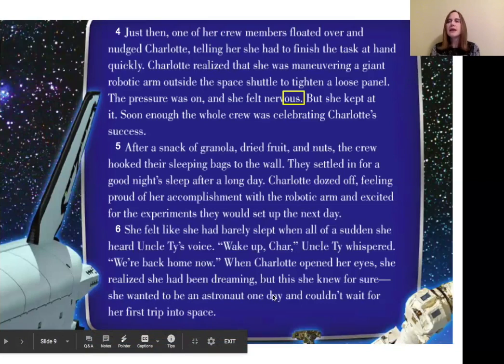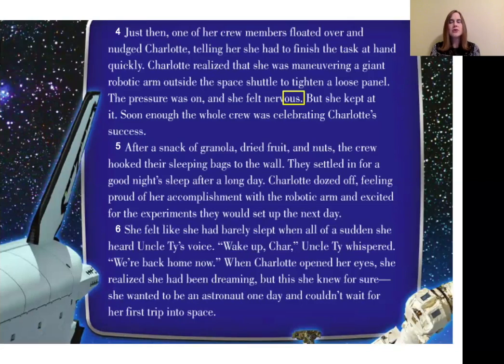Remember at the beginning of this text, her parents or her family thought that she should be an astronaut, but she wasn't quite sure? Well, now she's made the decision that she wants to be an astronaut when she grows up. This goes very closely with our learning target and with our quick write that we're going to work on in just a minute. So when we get to answering that quick write, I really want you to think about what makes Charlotte change her mind.